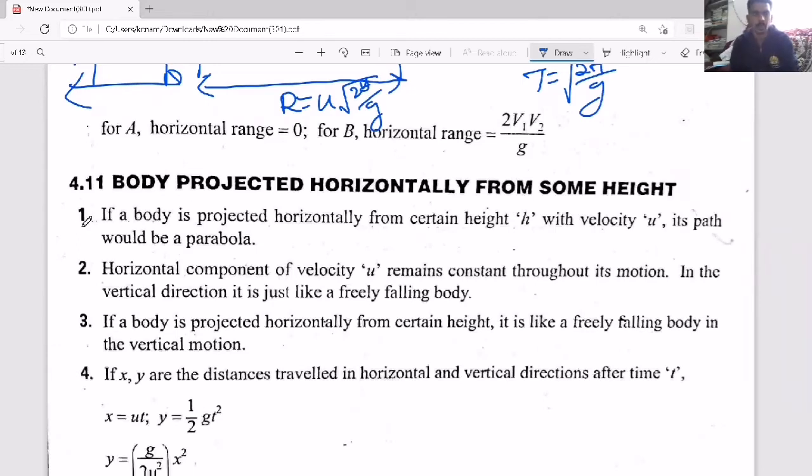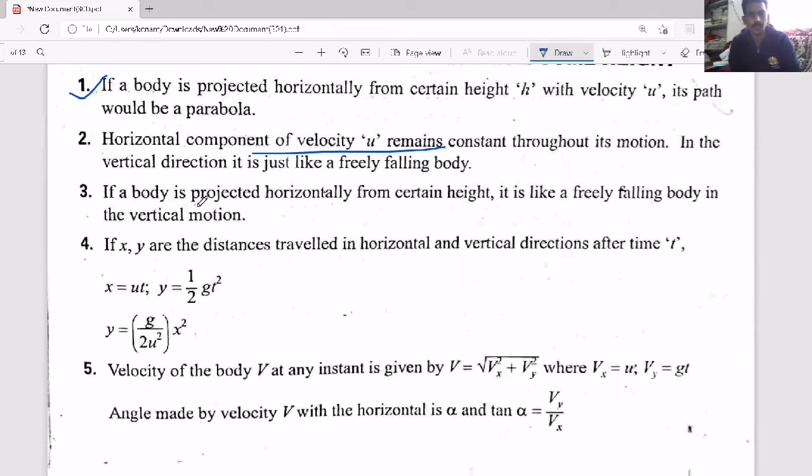So here, if a body is projected horizontally from a certain height h with velocity u, its path would be a parabola. Again, the same thing, because it is also a projectile motion. It is coming down, slowly bending. And here also the equation of motion is like y proportional to x square. And here also the horizontal component remains constant throughout. And if a body is projected horizontally, it is like a freely falling body in vertical motion. That's why the time of flight was the same as I mentioned.